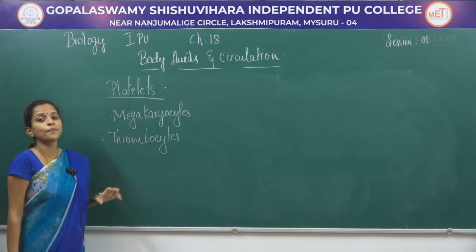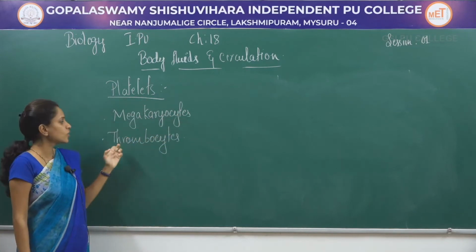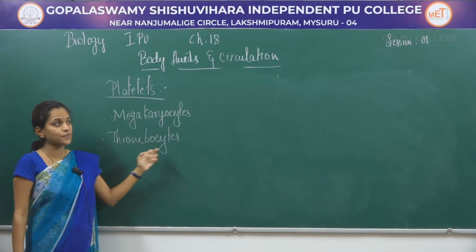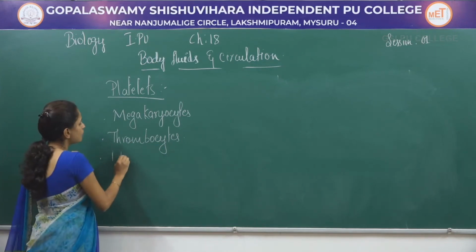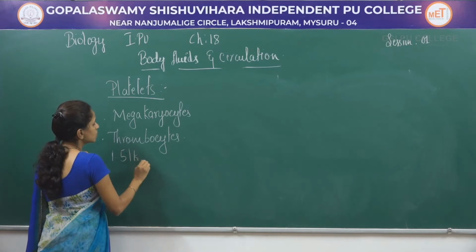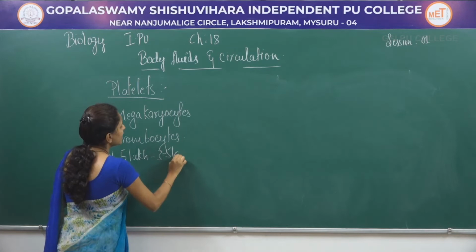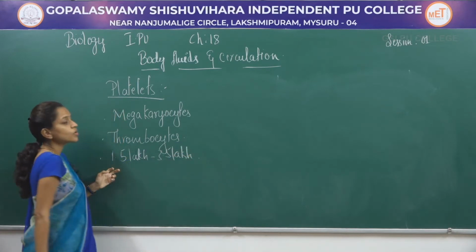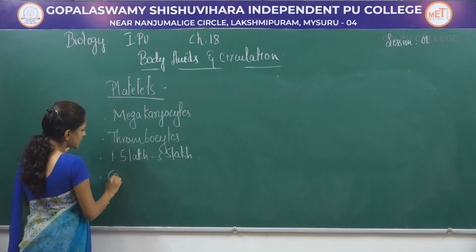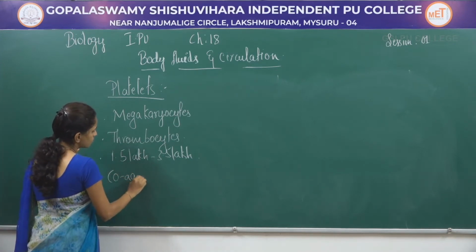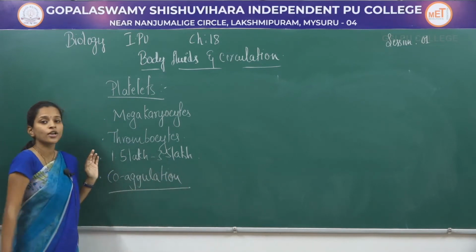Platelets are produced from special bone marrow cells called megakaryocytes. Platelets can also be called thrombocytes. Their number is 1.5 lakh to 3.5 lakh, the total number of platelets present in the body. Their function is coagulation. Coagulation is nothing but clotting of blood.